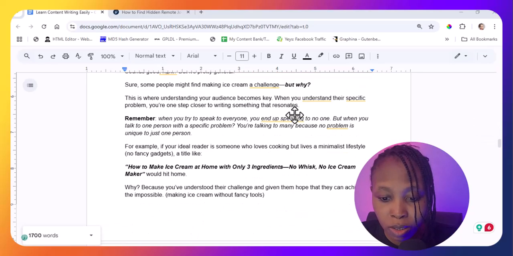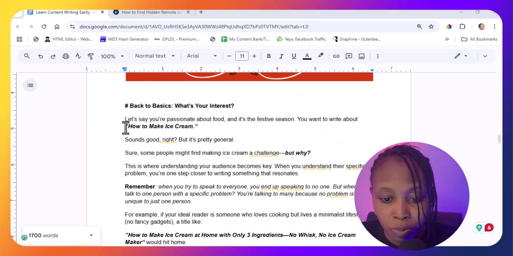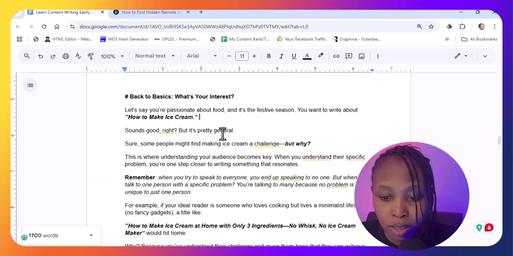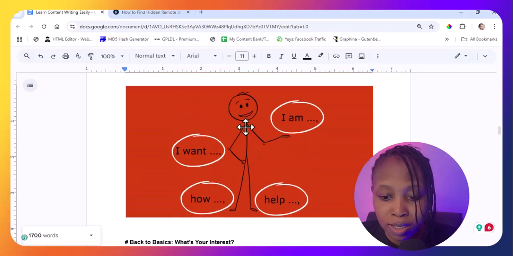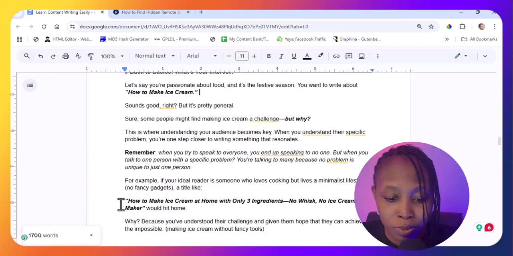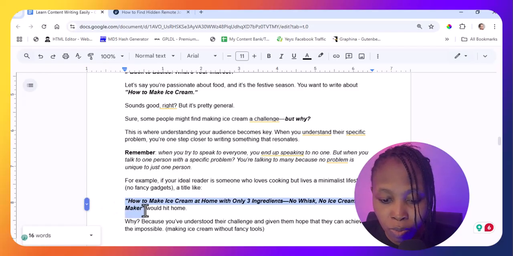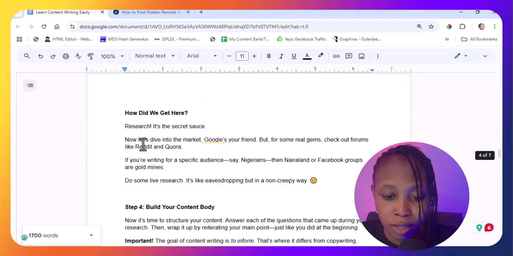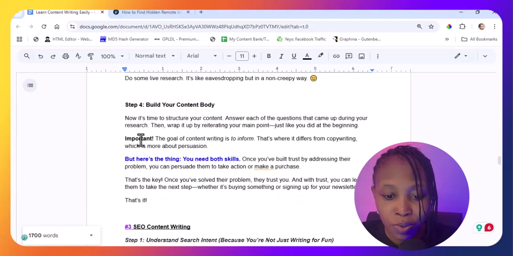You remember the topic changed from how to make ice cream to, now that we understand our buyer persona, we understand this guy here and what his problem is and who he is, we are able to narrow it down to how to make ice cream at home with only 3 ingredients, no wicks, no ice cream maker. So since we already have this, we're now going to build on what we already have.